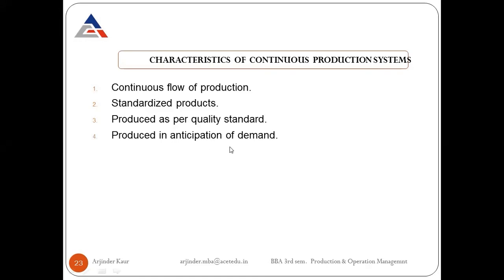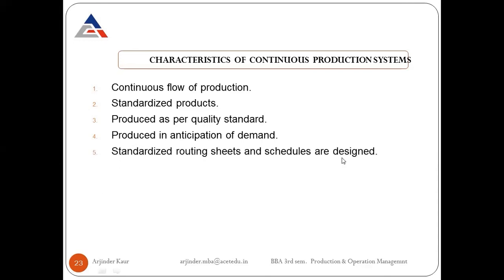Examples of continuous production systems are Coke, the products we use day to day, fast moving consumer goods, and then durable goods, and all these are produced in anticipation of the demand. Anticipation of demand means foreseeing the future demand. So we forecast the demand and accordingly we produce the goods in advance.